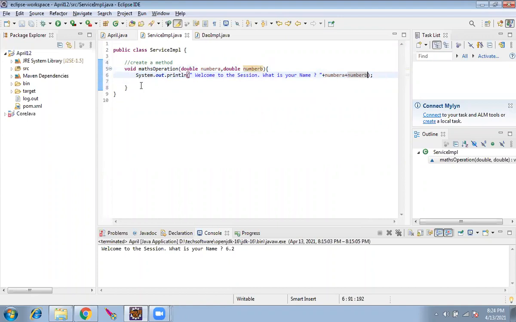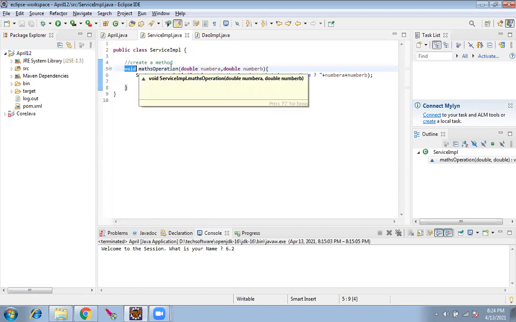This is a method in Java, or we call it a function. A function will have a name, a return type, an argument, and a body. So a function is going to have 4 different parts. This is the return type. Void means nothing. This function will not return anything.